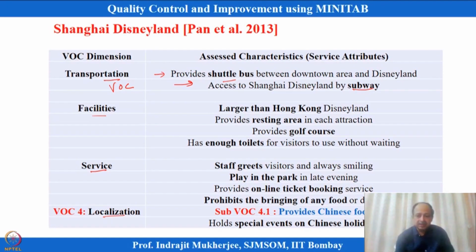So, similarly these are the two dimensions over here. Within transportation there are two voices over here, we can think of sub voices. One is providing shuttle, another one is subways. Similarly, in facilities it should be larger than Hong Kong, there should be rest areas, golf courses, and enough toilets. These are the facilities that we are considering.